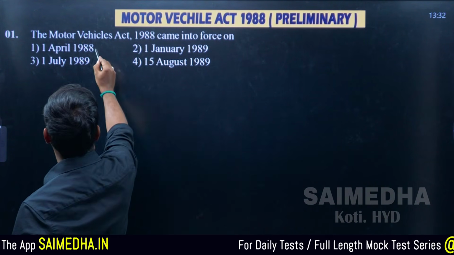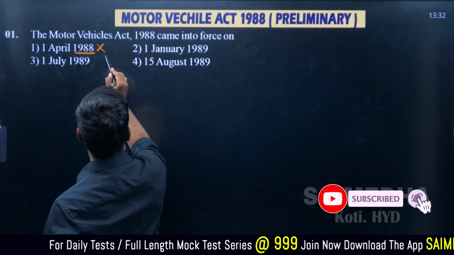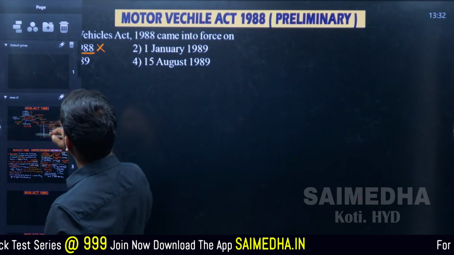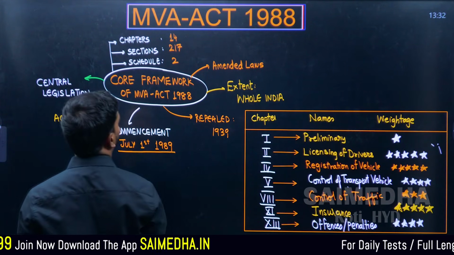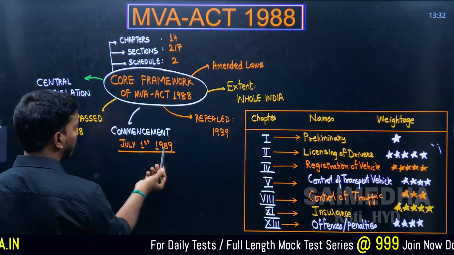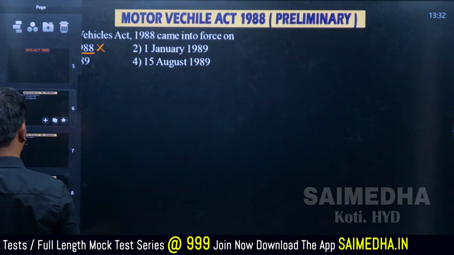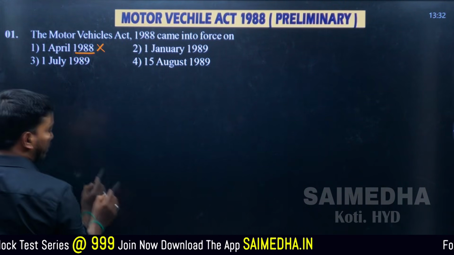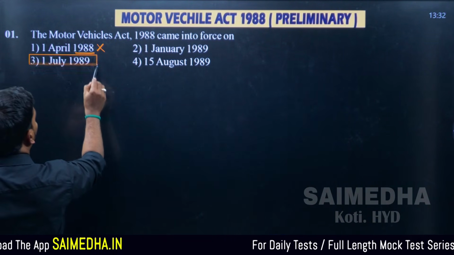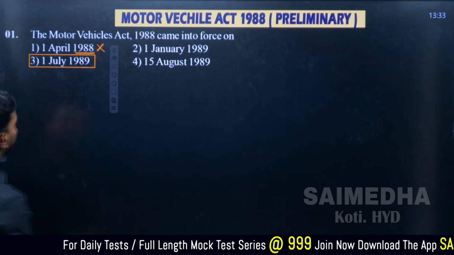So 88 is definitely going to become your wrong answer. Now 89, 3 89s are there. We have discussed in our lecture, in slide number 1 itself, that the MV Act was commenced from July 1st, 1989. So the correct answer for this question is 1st of July 1989. Make sure you have seen that video lecture. If not, first go to the video lecture and then come back to the questions. Okay, moving on to question number 2.